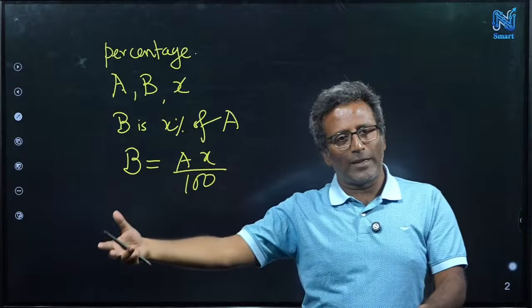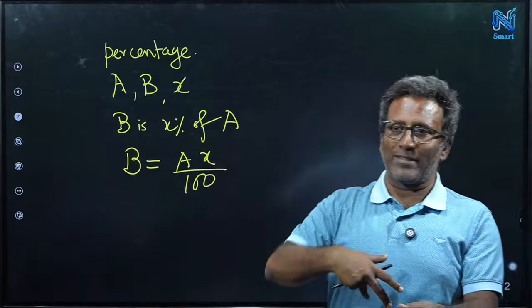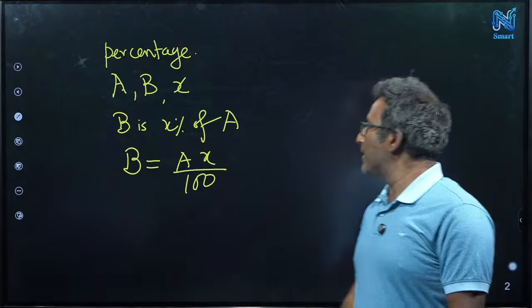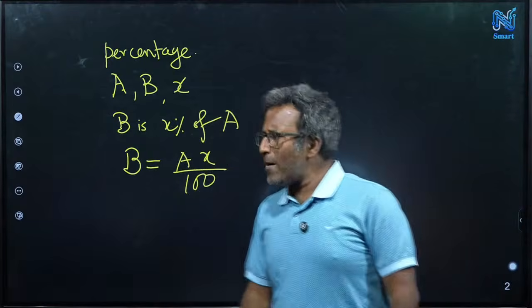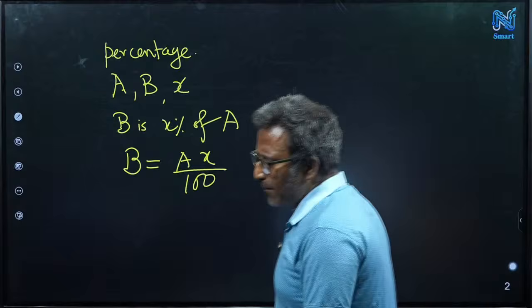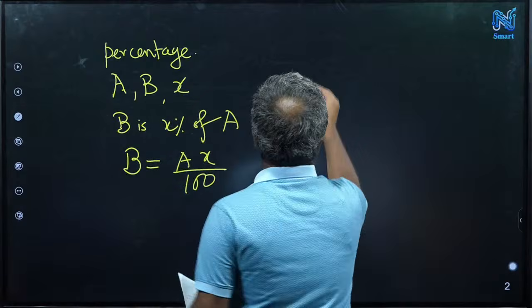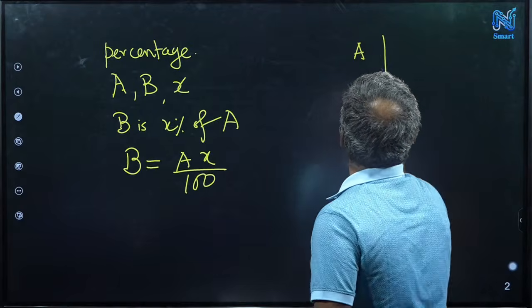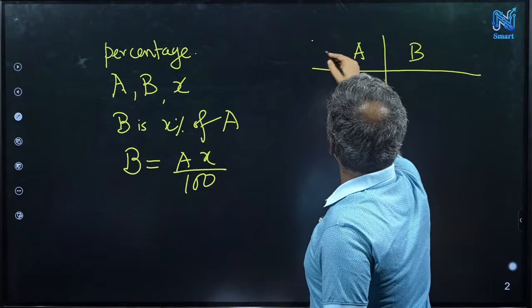When you increase it, it will be 120, and when you decrease, you have to decrease by 24 rupees. Now it becomes 96. So it's less. So these are the simple percentage things. Now I'm going to show some interesting table. Let me write down what the table is, and then I'm going to explain the values.